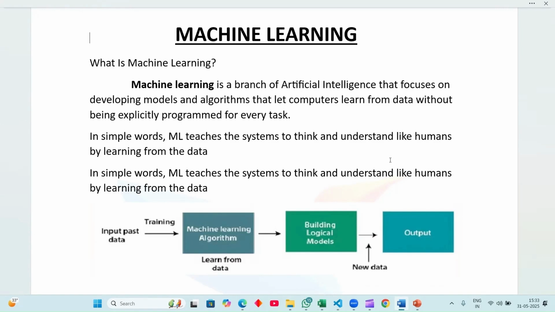The input which you pass to the machine learning, it analyzes the data, learns from it, and builds a logical model concept from the new data. It presents the output. This is just the theoretical base. Let's enter into the practical base so you understand more easily.